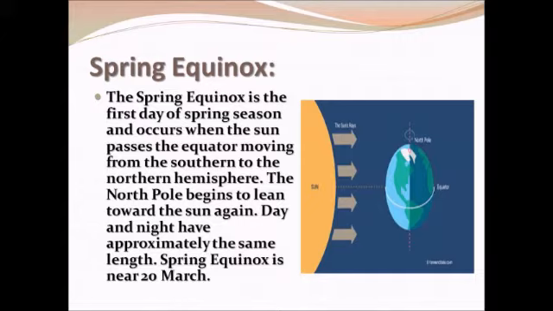The angle of the sun decreases toward the poles. On this day, two hemispheres receive a similar amount of solar radiation. The length of day and night is the same at all the places of the earth. After this day, it is spring in the northern hemisphere, where the day is longer than night. In the southern hemisphere, it becomes autumn when the day is shorter than the night.